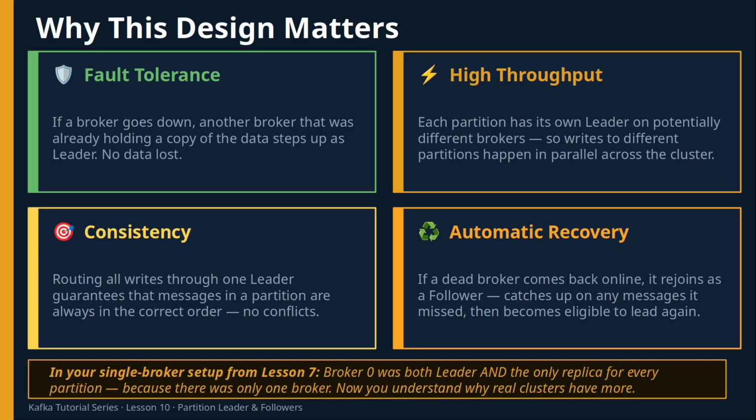One thing you may have noticed in Lesson 7, in your single broker setup, Broker 0 was both the leader and the only replica for every partition. That works, but it means if Broker 0 goes down, your data is gone. Real production clusters always have multiple brokers for exactly this reason.